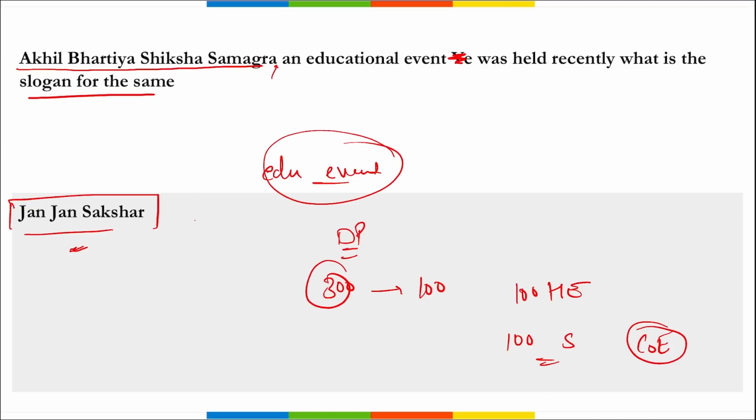Apart from this, he also stated that various centers of excellence will be developed during this year that will be helping individuals to get skilled and knowledge. More than 300 institutions that will include 100 from school education, 100 from higher education, and 100 for skills will be developed. And the slogan here is Jan Jan Sakshar.